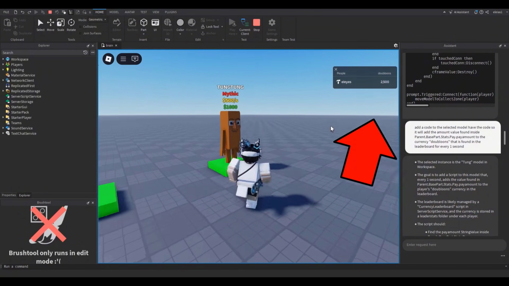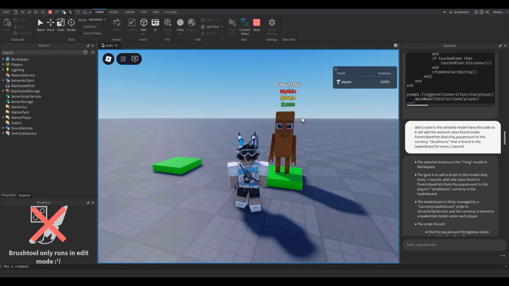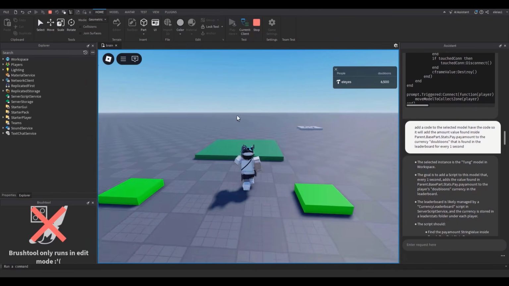Now every second I get 500 doubloons, which it says right here. There you go. That's basically the game. Honestly, yeah, that is basically the game. Now the only thing I have to add is the steal feature and adding more different Brainrot characters.